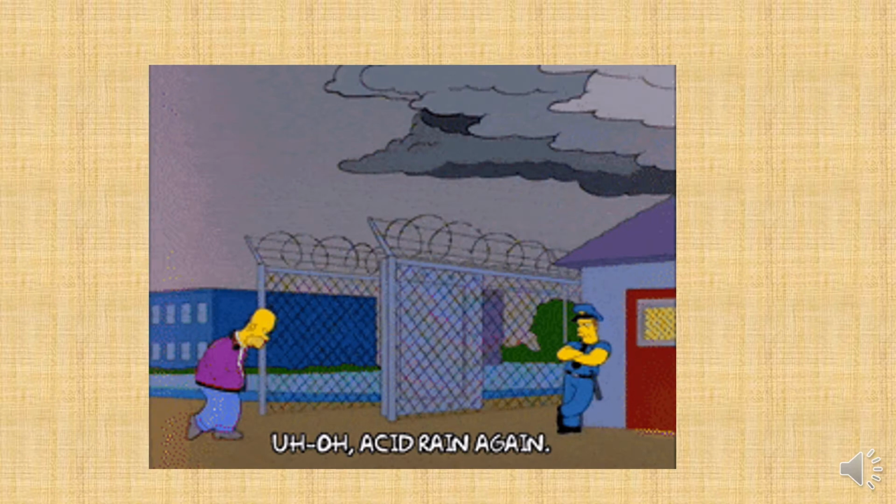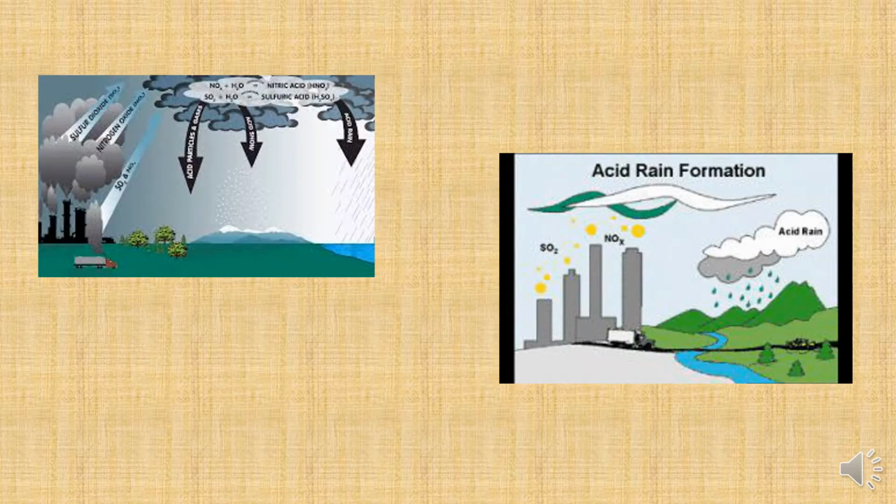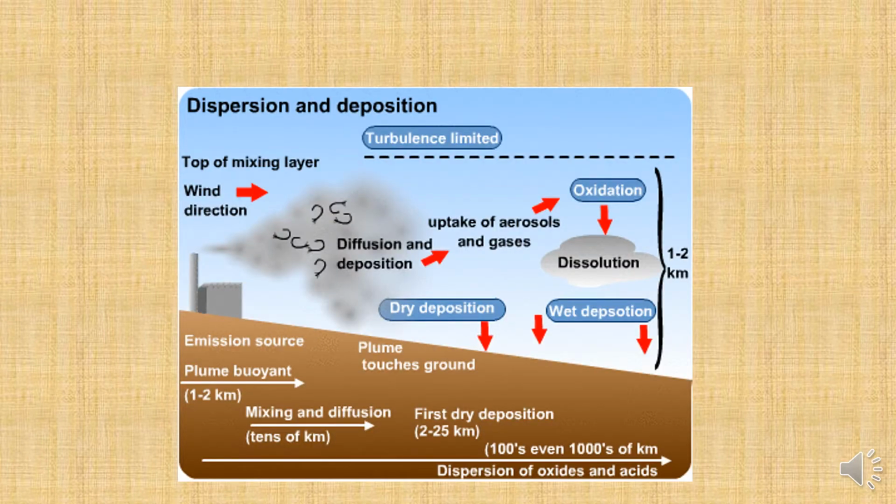The term acid rain was first used by Robert Smith in 1872 from his studies of air in Manchester, England. When SOx and NOx, or oxides of sulfur and nitrogen, originating from industrial operations and fossil fuel combustion, combine with water in the atmosphere, these gases are ultimately converted into sulfuric acid and nitric acid, forming acid rain. The normal pH of rain is 5.6. When it falls below 5.6, the rain is acid rain.